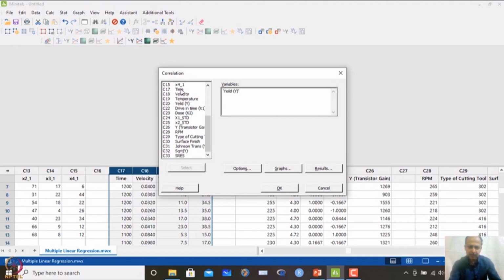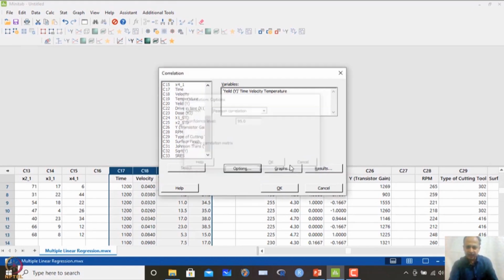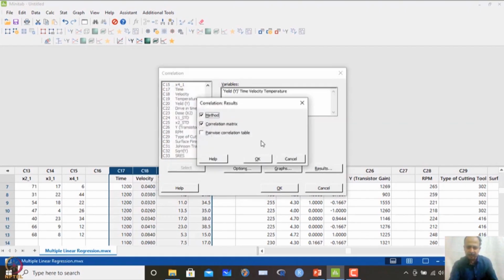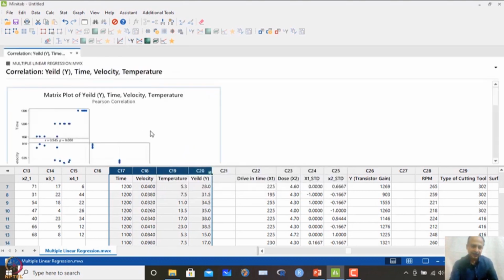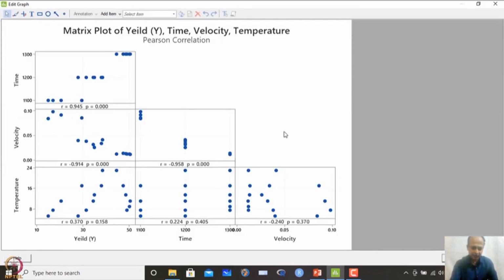Yield is the first variable, then time, velocity and temperature, and in options we have chosen Pearson correlation. In graphs we want correlation with p values, and if I click OK, and in results we can also see the pairwise correlation table. If you click OK, this is the diagram that I have shown in the PPT slides. So, this shows the relationship between yield and other variables.